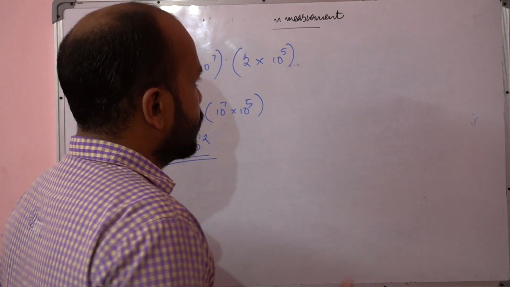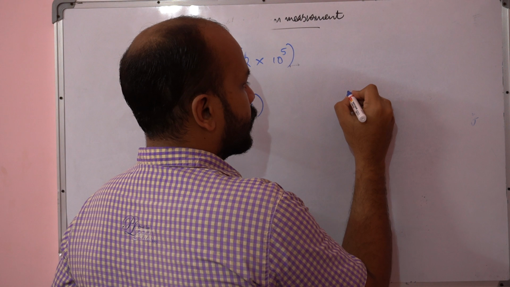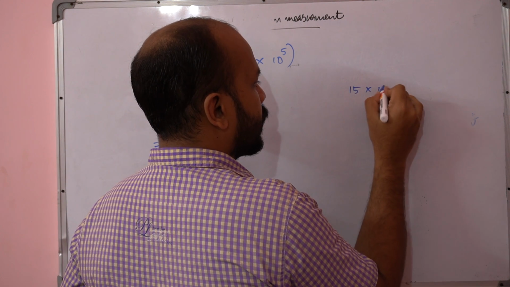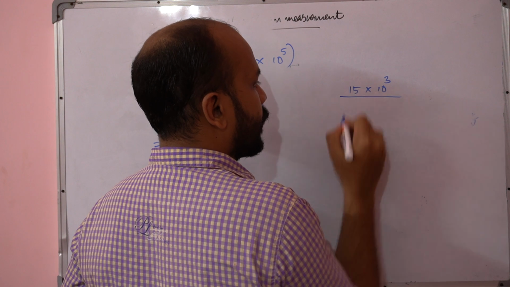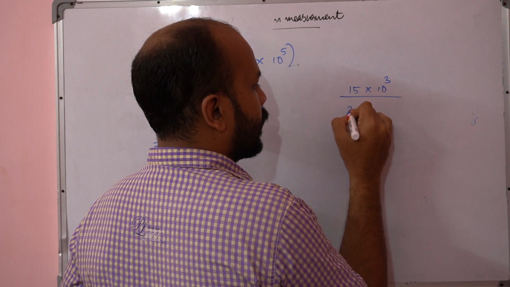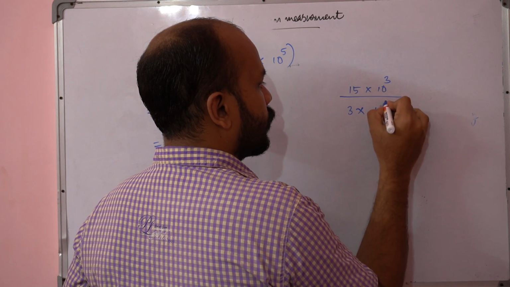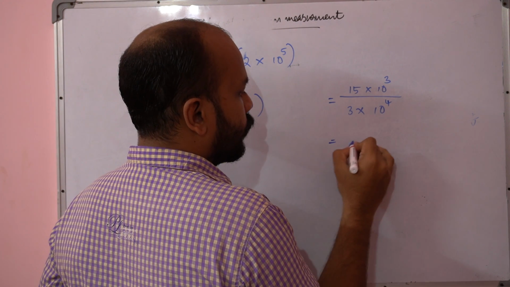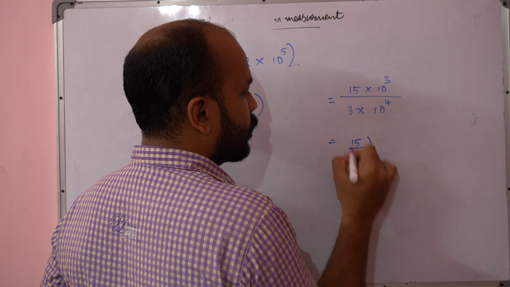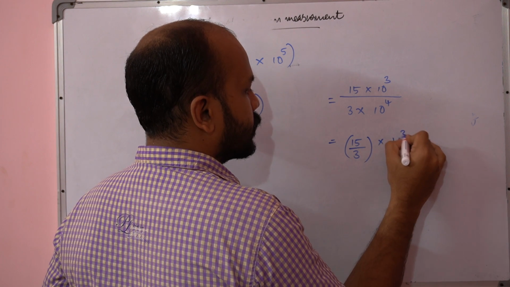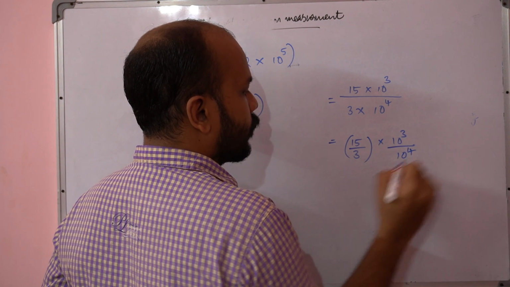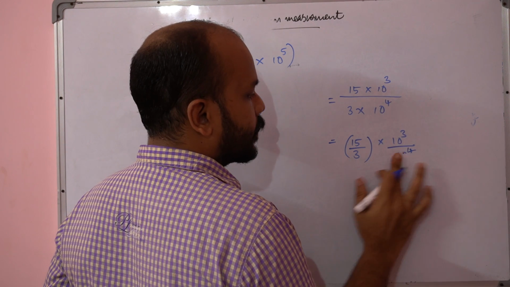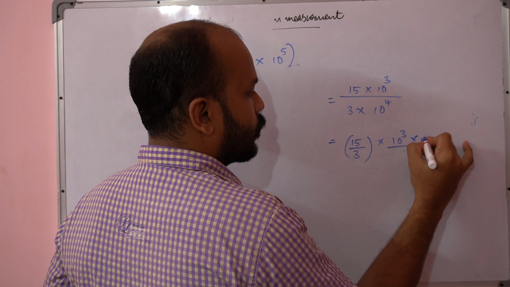Okay, again you take 15 into 10 raised to 3 divided by 3 into 10 raised to 4. See, the thing is, same, we can do 15 divided by 3 into 10 raised to 3 divided by 10 raised to 4. So 10 raised to 4, if you take it into the numerator, it will come as 10 raised to minus 4.